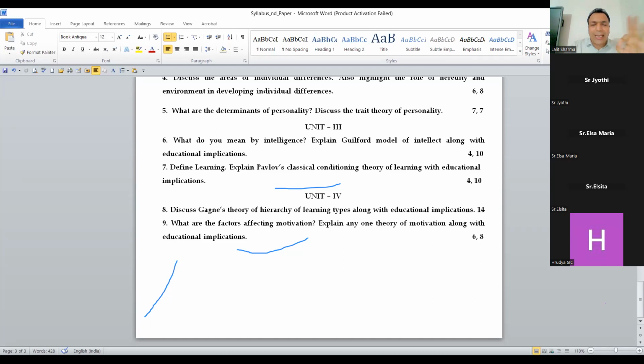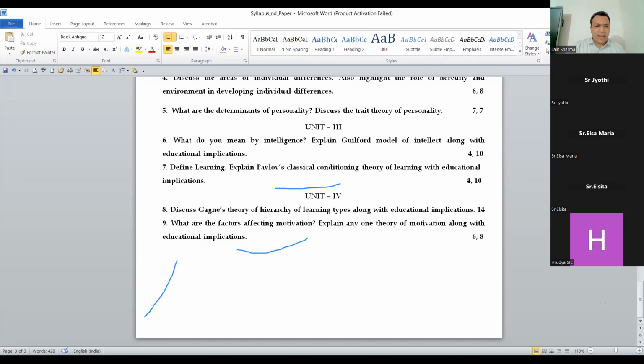Even when you are attempting a short answer, it is good practice to give the educational implications. If the question on concept of motivation has come, you have to give the educational implications. If the individual differences question has come, give the educational implications. Because it shows that you have thorough knowledge of this, you will actually get very good marks.